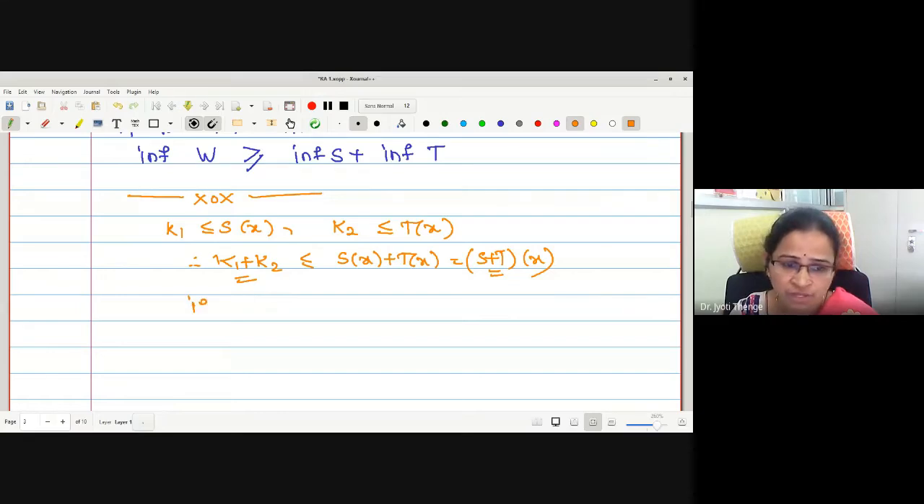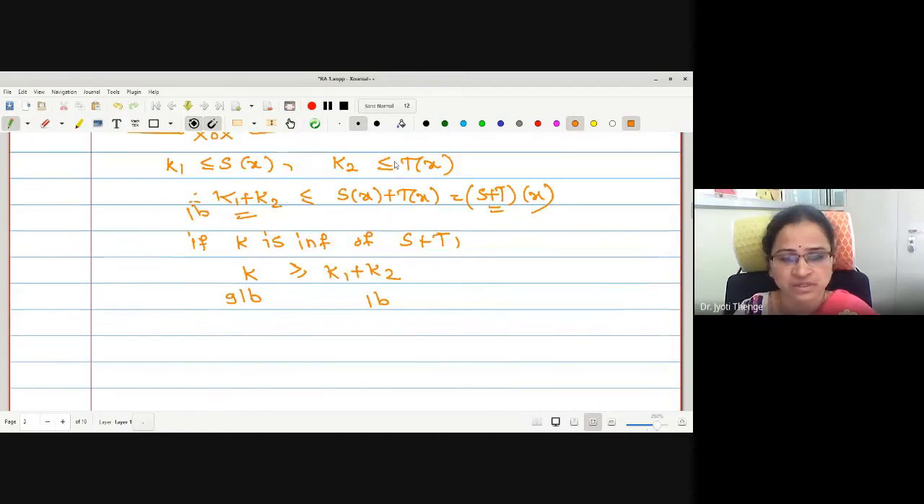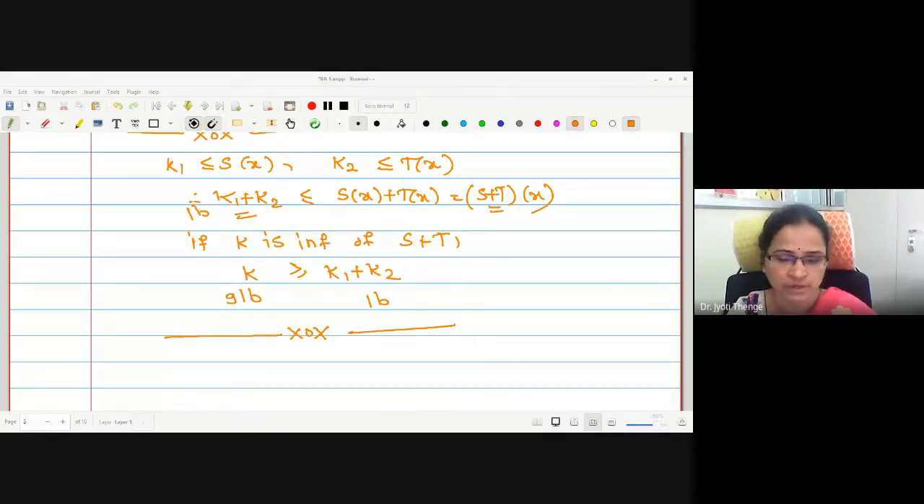Okay, therefore, if K is the infimum of S plus T, then what would be the relation between K and K1 plus K2? K is the infimum, that is, the greatest lower bound, and K1 plus K2 is an arbitrary lower bound. Therefore, the obvious relation is that the greatest lower bound is greater than or equal to the arbitrary lower bound. That is what I have written here: the infimum of W is greater than or equal to the infimum of S plus the infimum of T. If you still have a doubt, you can ask me. I hope there is no doubt in this relation.